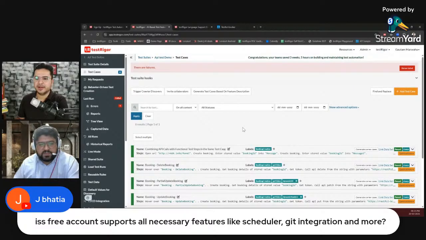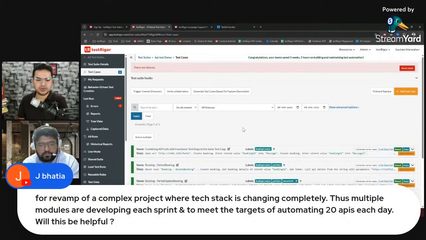Okay, great. And one more question from Jasmine. For a revamp of a complex project where each stack is changing completely and multiple modules are developed each sprint, to meet the target of automating 20 APIs each day, will it be helpful? So Jasmine, just now we automated almost 5 APIs within 30 minutes. We had already written certain APIs and just changed the data.